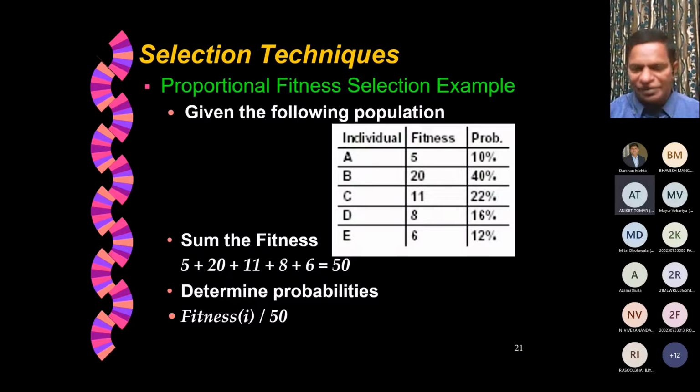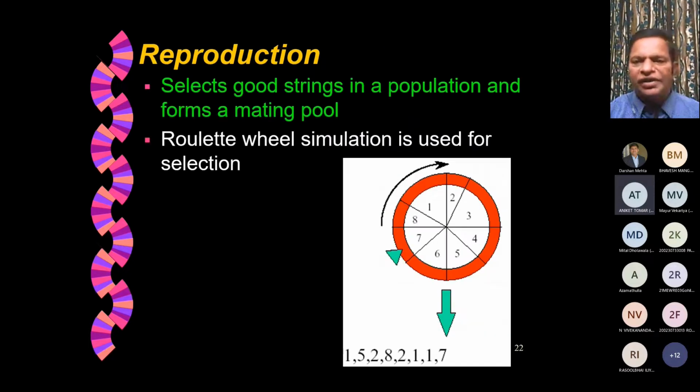So this is done in a very simple game. In case, I don't expect it, but in case you have been to casinos, you would have seen this kind of roulette wheel gambling. You bet on one number, and if the wheel stops at that number, then you get some returns, is it not? A lot of money and things of that kind. But this is a cheating kind of roulette wheel, where each sector of the wheel is not the same. It is different. For example, 3 has a large sector, whereas 2 has a very small portion.